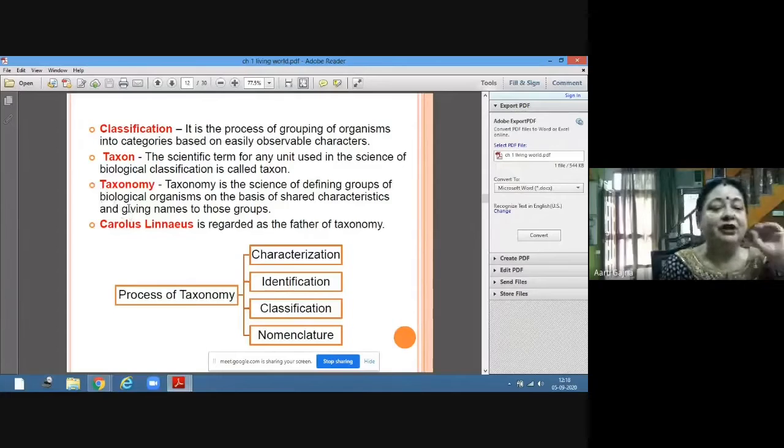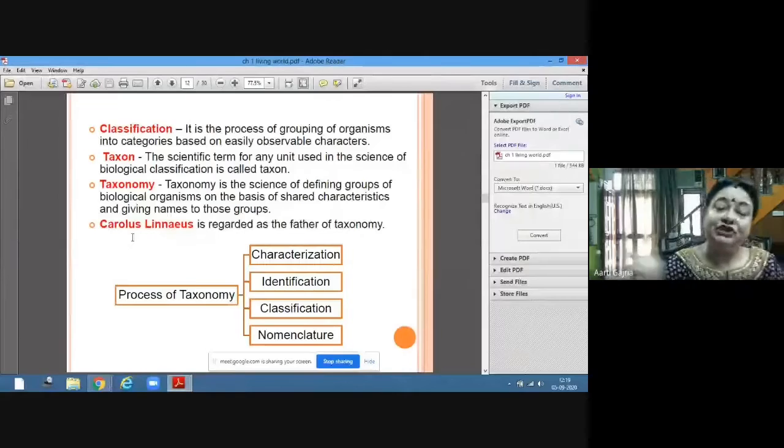For example, suppose somebody says you have to classify your class. The first classification would be boys and girls, because they are different. So classification is based on similarities and dissimilarities.